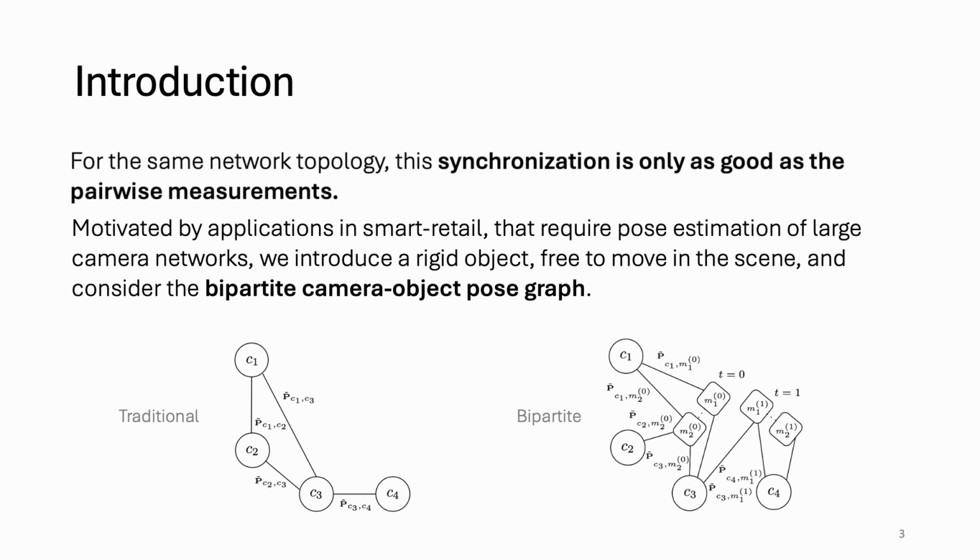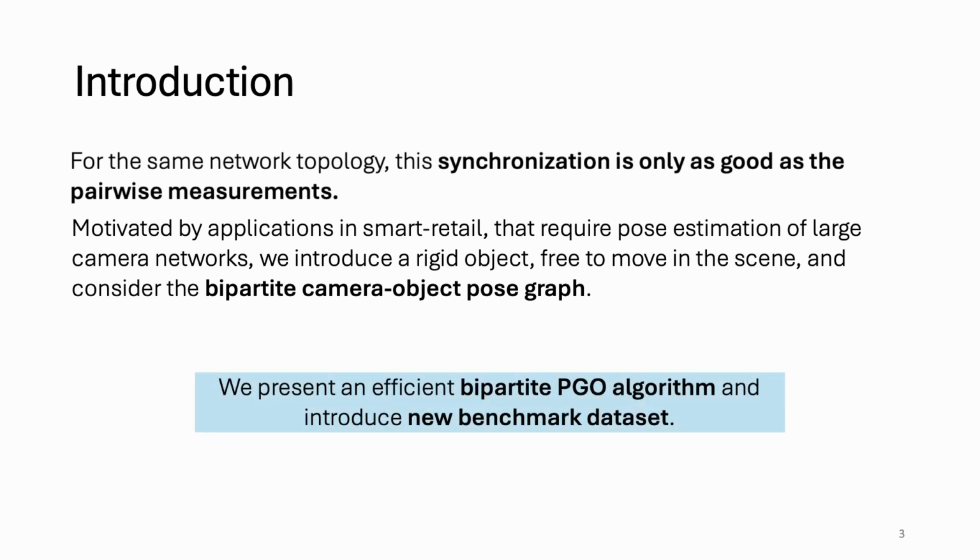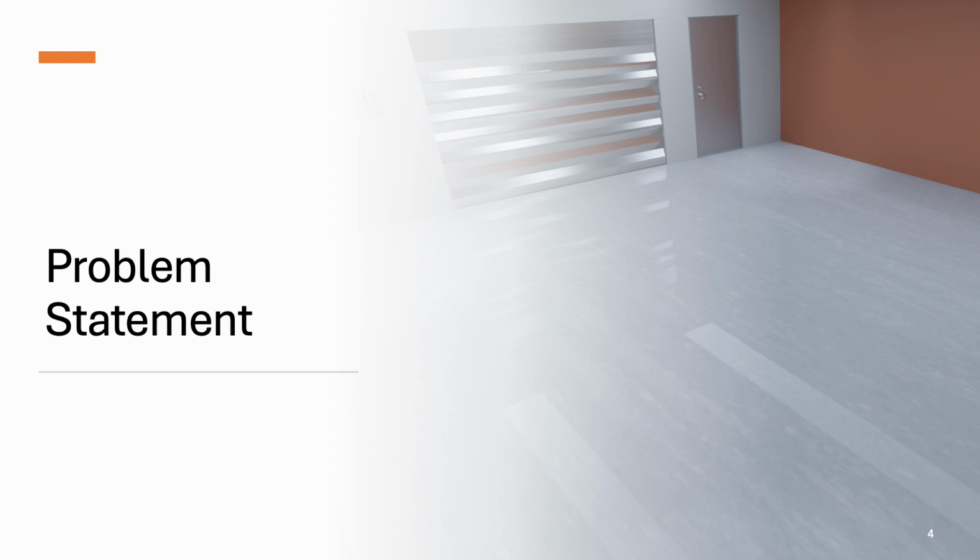What we propose to do then is to augment the traditional PGO formulation with additional nodes, corresponding to a rigid object moving in the scene. The set of edges between the cameras and the objects over time form a bipartite pose graph, which we solve instead. We introduce a new algorithm for this bipartite PGO problem and a new 3D dataset to benchmark it. Let's go over the problem in more detail.